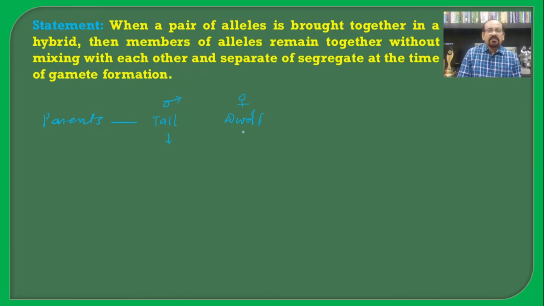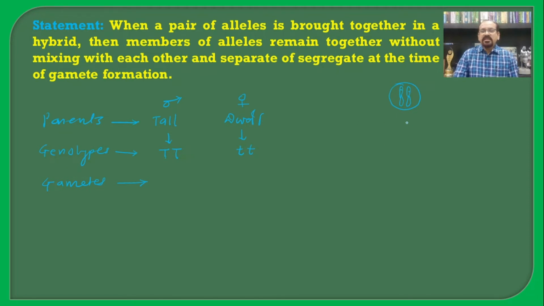The tall character and dwarf character are controlled by a pair of alleles, and that is known as the genotype. The genotype for the tall is capital T, capital T, that is both are the same, a homozygous condition, and the dwarf character is controlled by small t, small t. Then there is a formation of gametes, and the gametes contain half the number of chromosomes.